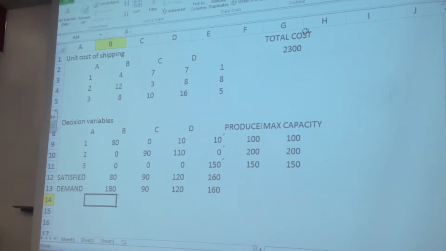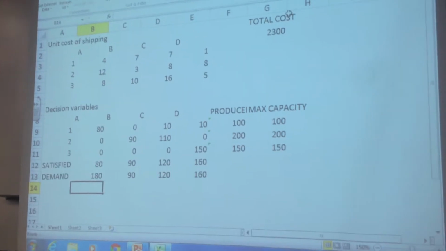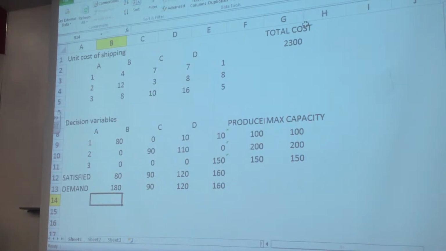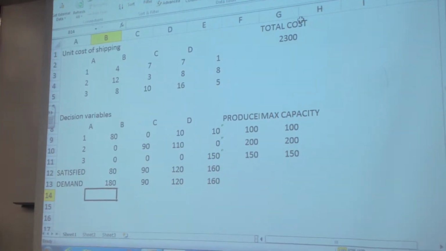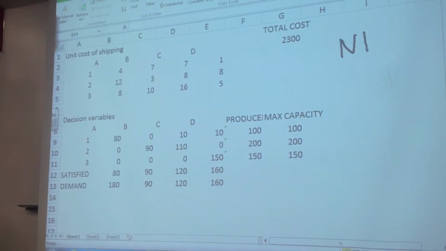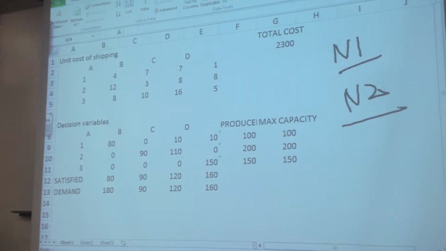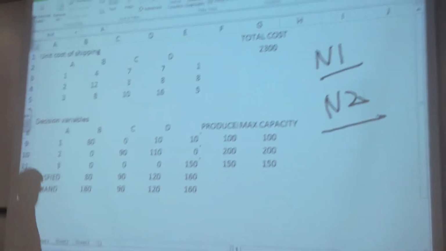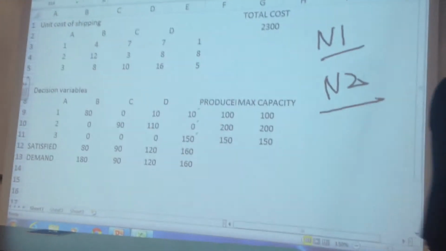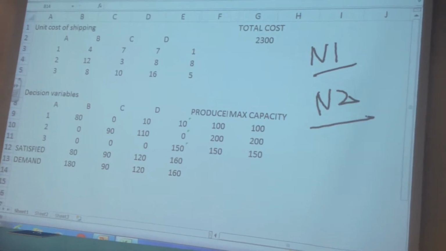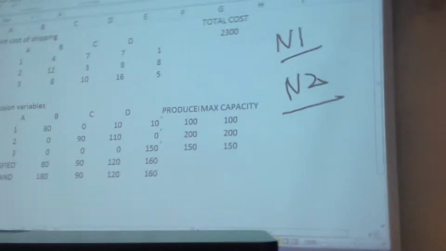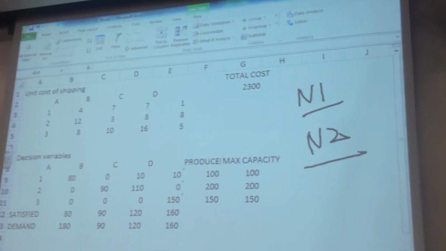So suppose that this company wants to open up a new plant. They have identified two potential sites, N1 and N2. These are the two potential new manufacturing sites under consideration. Either of them will be chosen.